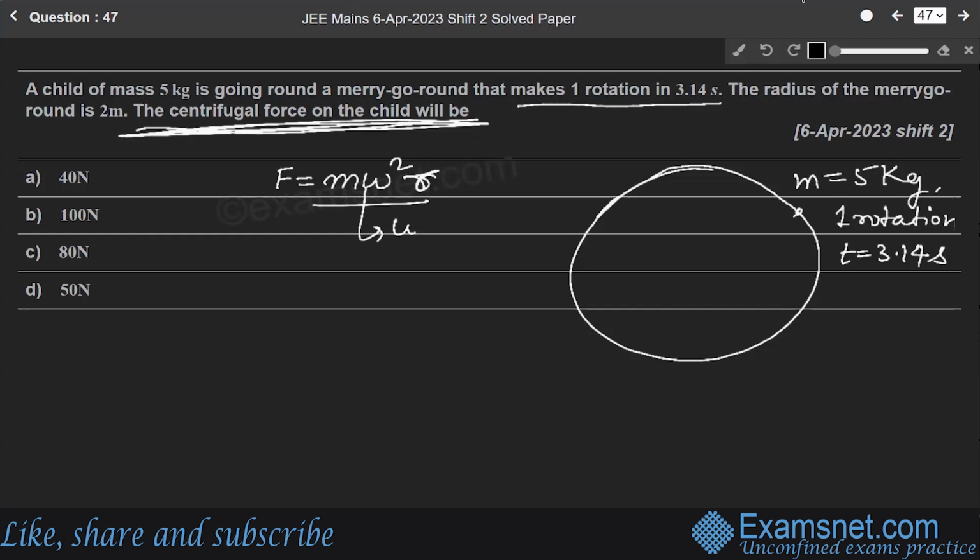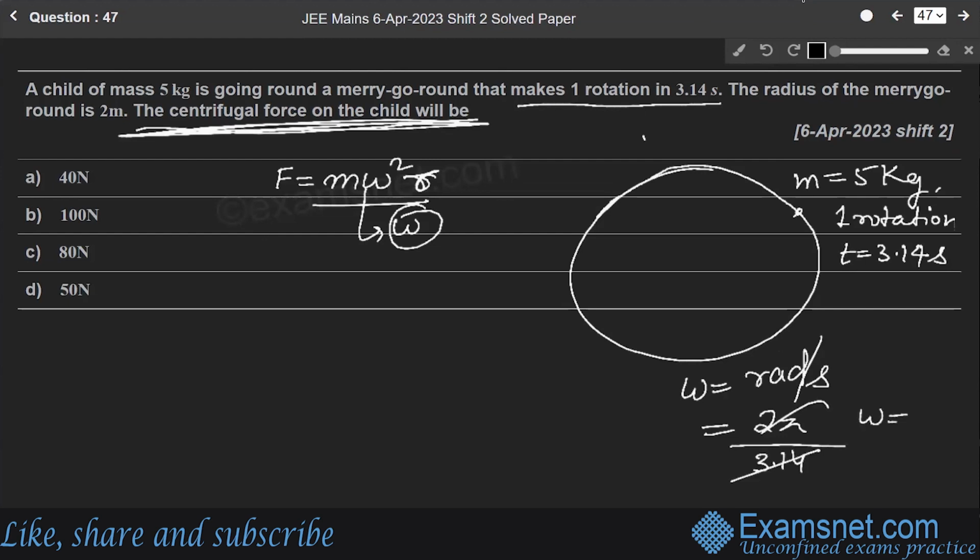Omega is basically the angular frequency. How do we find it in radians per second? Since it completes one rotation, that means 2 pi per second, with the time being pi, 3.14. The pi cancels, so we get omega equals 2.